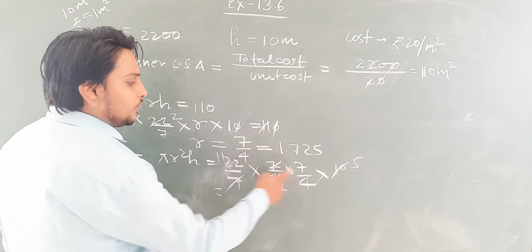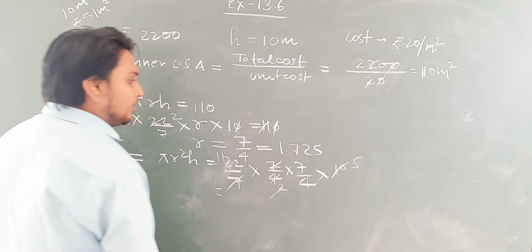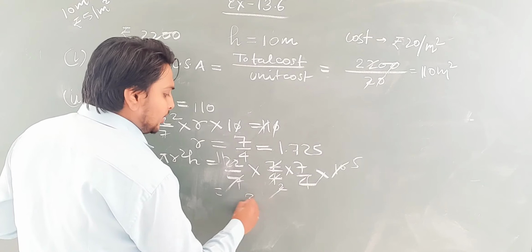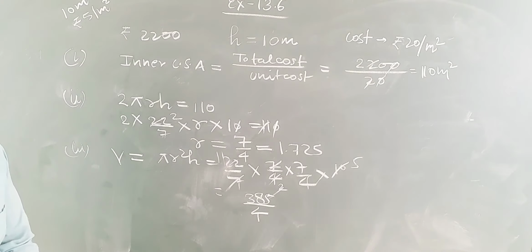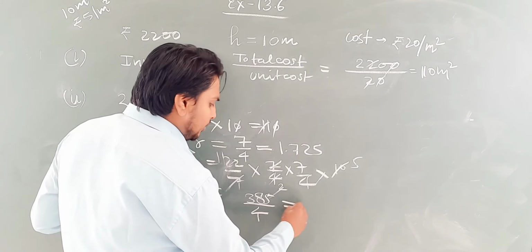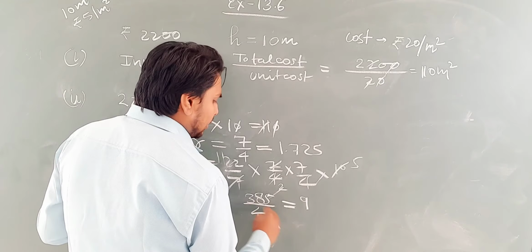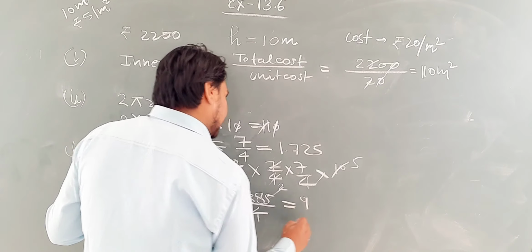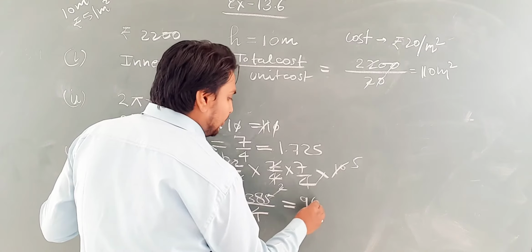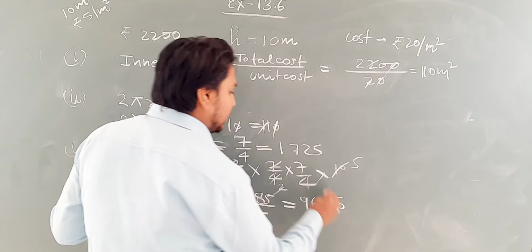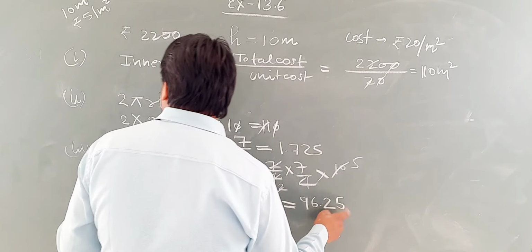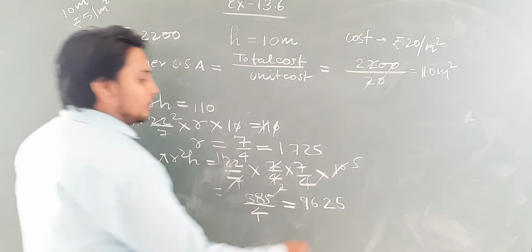So 11 7s are 77, and 77 fives are 385 upon 4. So 385 upon 4, 4 nines are 36, then 4 6s are 24, and then 4 2s are 8, and 4 5s are 25. So 96.25, and this is in meter cube.